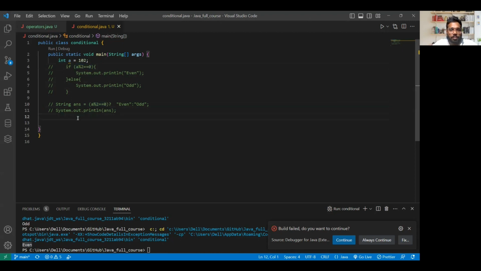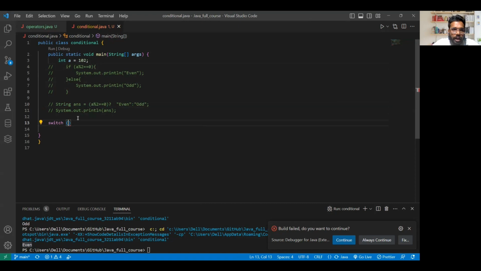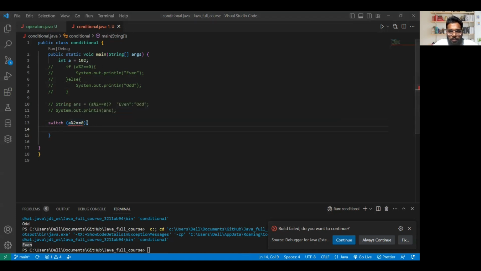If you still didn't get it, let me put that and show you what error you will get. With switch, if I try to put a modulus of 2 here, I'll get an error saying that boolean type is not supported. If you see here, cannot switch on a value of type boolean. Only convertible int values, strings or enum variables are permitted. So this is not possible. I'll remove this.